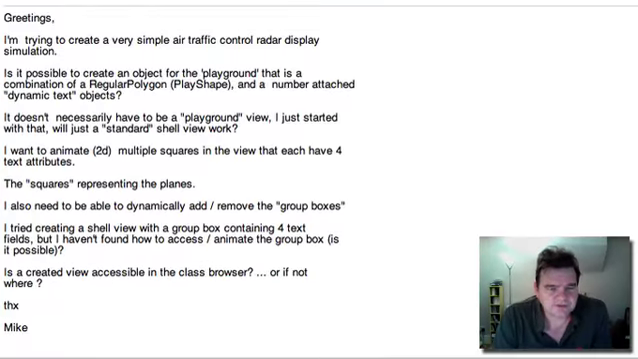So what Mike says is, "Greetings. I'm trying to create a very simple air traffic control radar display simulation. Is it possible to create an object for the playground that is a combination of a regular polygon and a number of attached dynamic text objects? It doesn't necessarily have to be a playground view, I just started with that. Will just a standard shell view work?